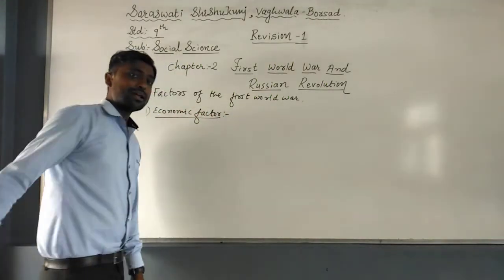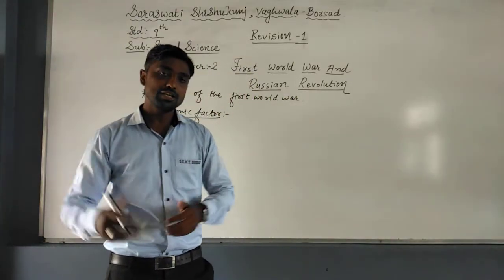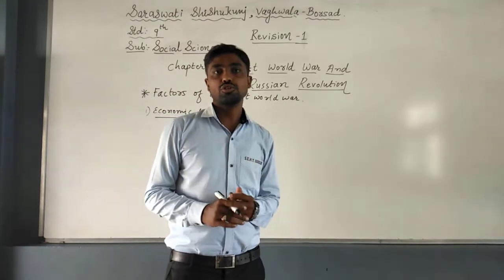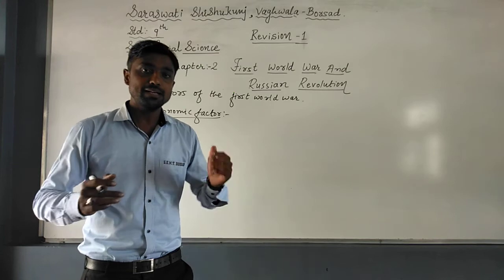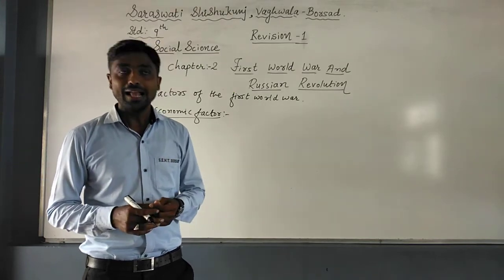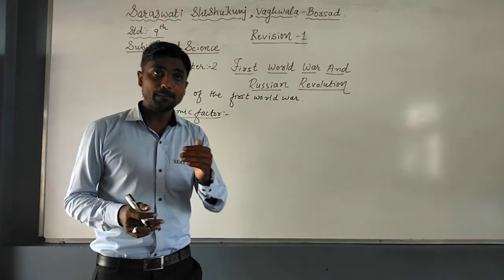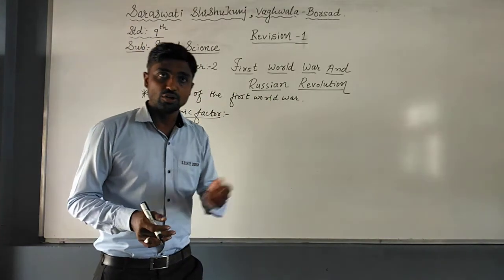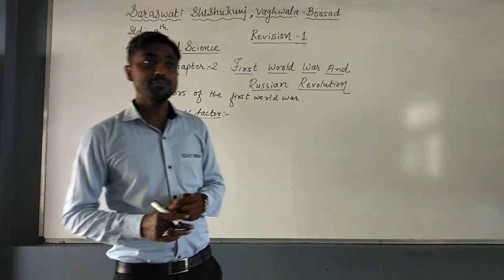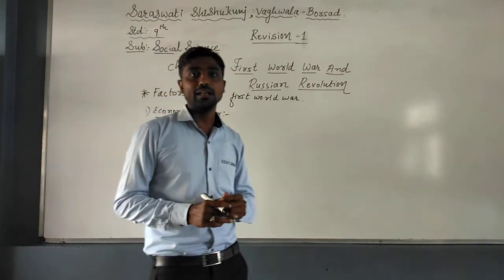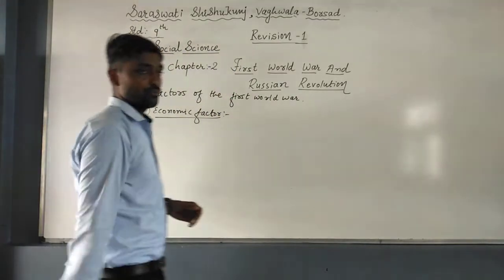Now you know that in the 19th century, England tried to expand its area in Asian countries as well as in India. At that time, Germany also tried to make its markets in the Asian countries, and Germany supplied cheaper goods in comparison to England and other nations. So due to these economic reasons, there were clashes between Germany and England. That is why it is considered the first factor for the First World War.